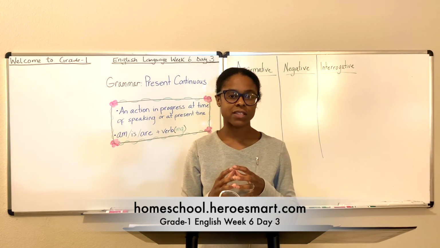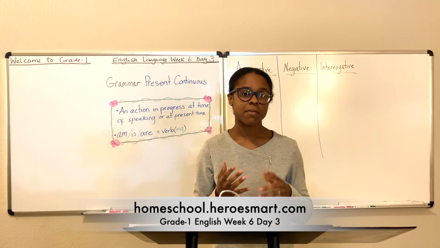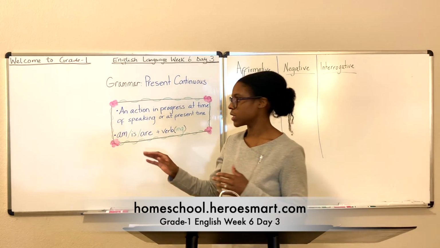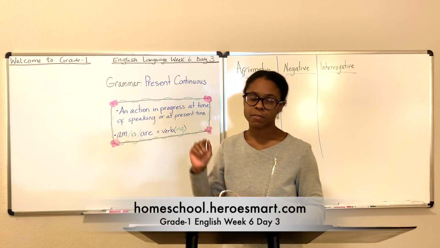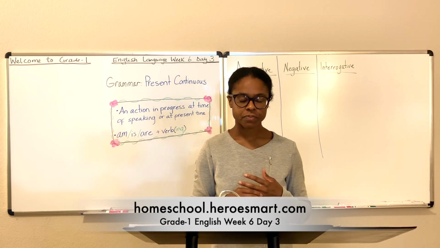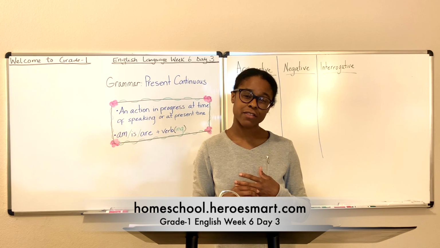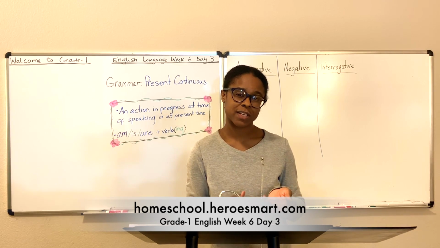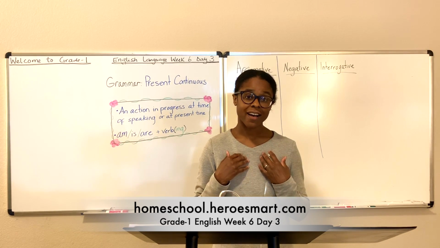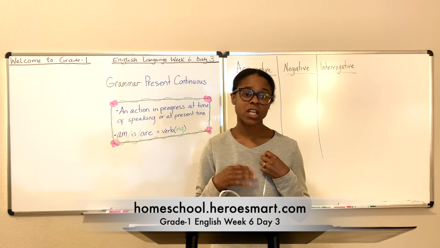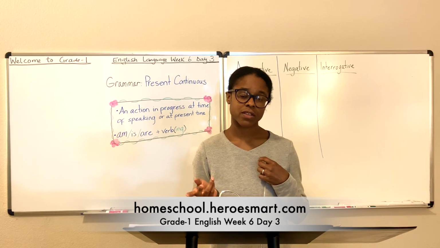Now remember, when we're talking about these tenses, we're talking very specifically about the verbs that you see on the board. We're having to modify the verbs to make sure that they agree with the subject. If the subject is I, I want to make sure that the following verb is in agreement with that subject.